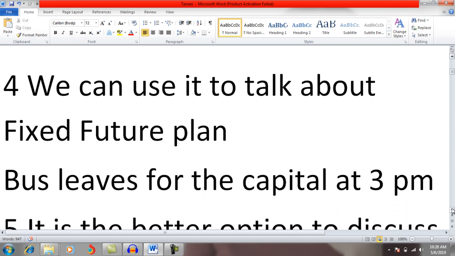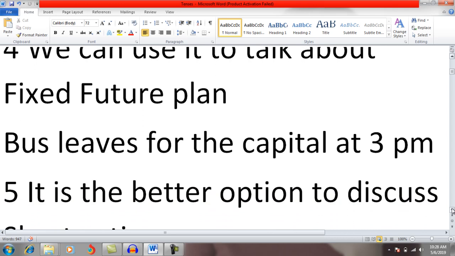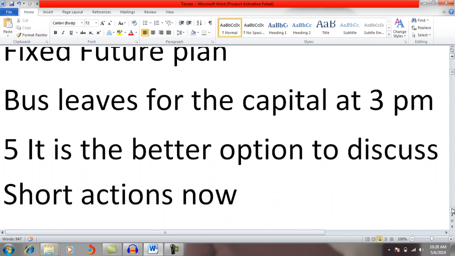We can use it to talk about fixed future plans. Those actions or activities which we planned and we don't want to change, or which are planned and change is not possible. For example, the bus leaves for the capital at 3 p.m. Now it's the timing of the bus, meaning the bus leaves at 3 p.m. on a daily basis. So this is a fixed time.